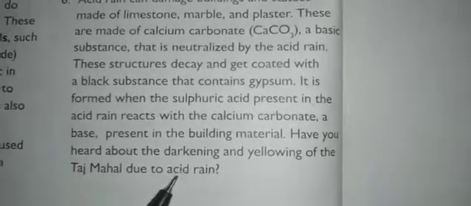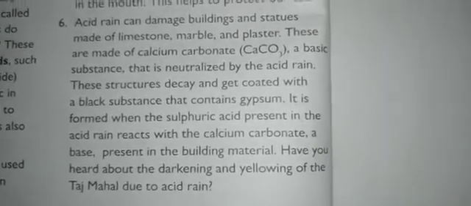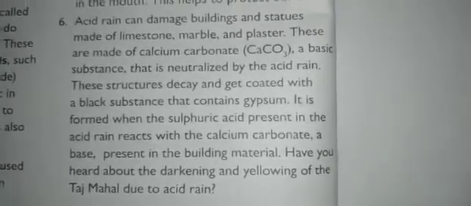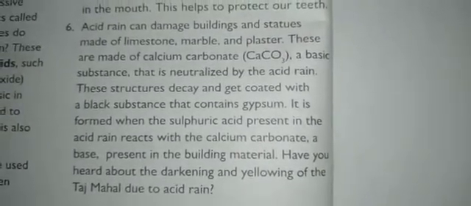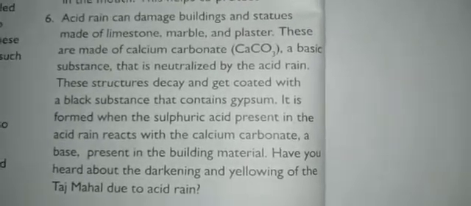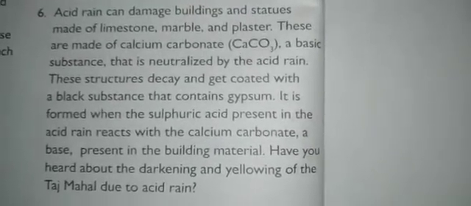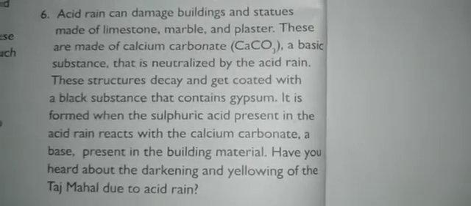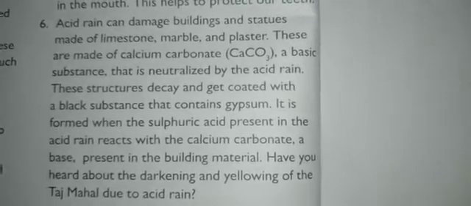You know that the Yamuna river is there beside this Taj Mahal. All the waste will be released to that river, and most of the factories are located near the Taj Mahal. They are releasing so many harmful gases like nitrogen oxide and sulfur dioxide. When these sulfur dioxide and nitrogen dioxide react with the rain, it will come as acid rain.